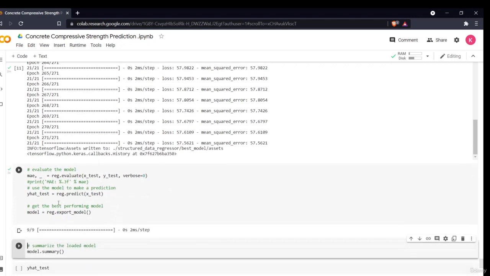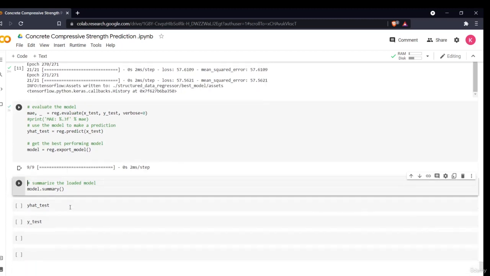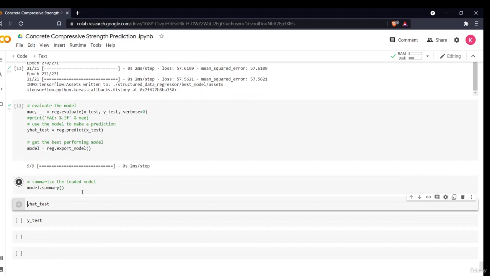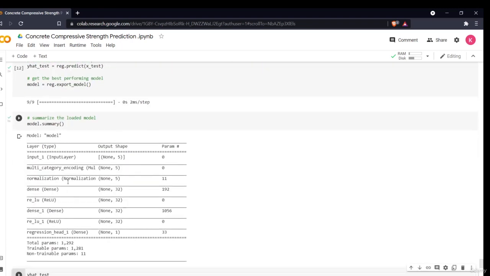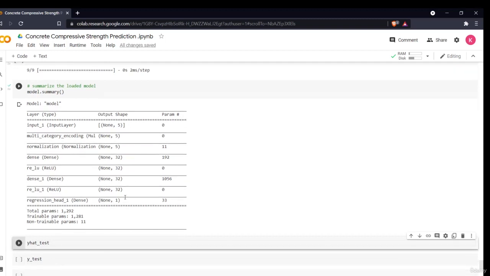Then I'll predict my results and store them under y hat test. Then I'll see my model summary, how my model is used and what the different layers are. It says that the ReLU function is used in both layers. It has taken two layers, and these are the different parameters, the total trainable parameters and the non-trainable parameters.